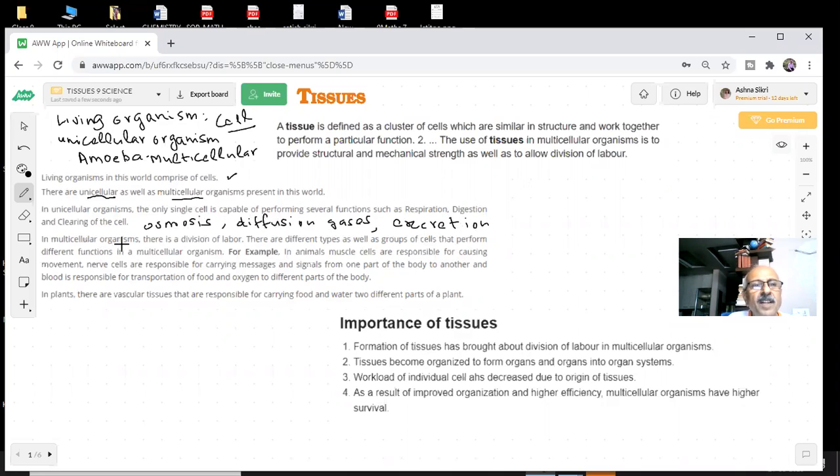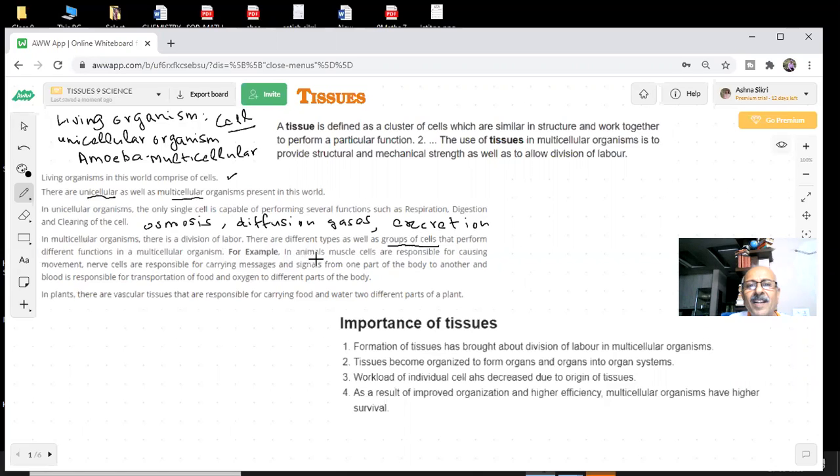processes. In a multicellular organism, we can say that there is a division of labor. There are different types as well as groups of cells that perform different functions in multicellular organisms. Different cells inside your body, you have trillions of cells, and different cells are performing different functions. It's not a single cell. You have groups of cells which perform definite functions inside your body.